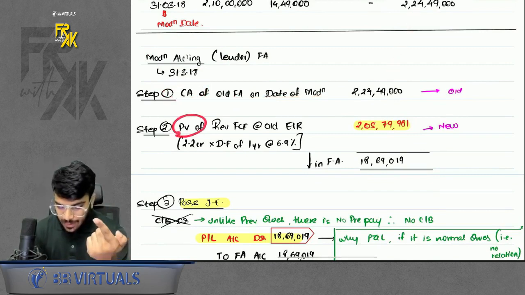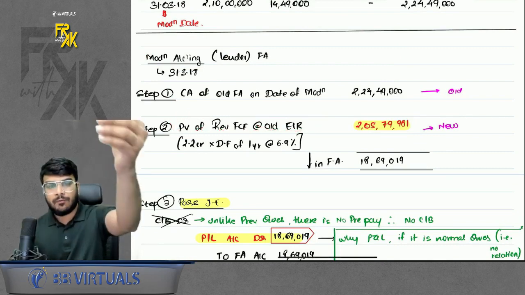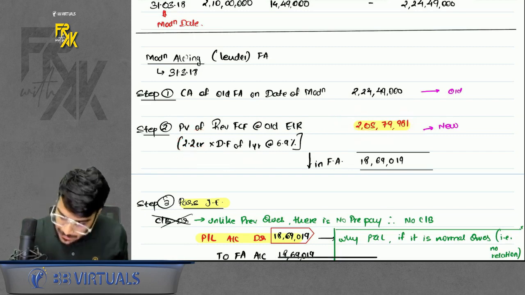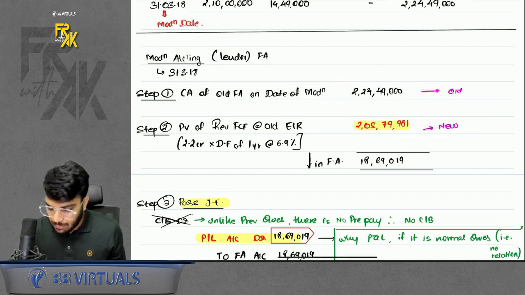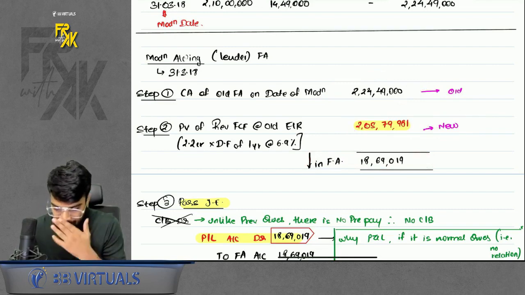Second, present value of revised FCF at old EIR. The revised cash flow was reduced from 2.4 to 2.2, so take 2.2 cash flow and find the present value. You get this amount. Consider this to be the old amount and this one to be the new amount. That means you will come to know how much the reduction is going to be. So the reduction is approximately 1,869,019.